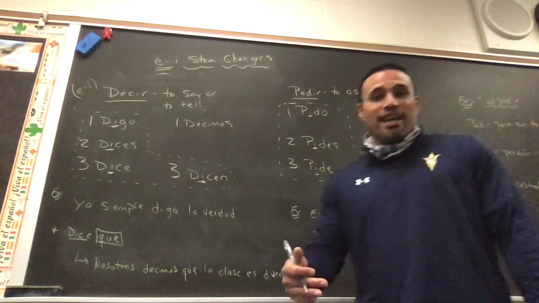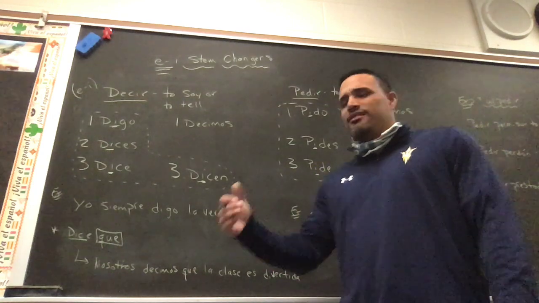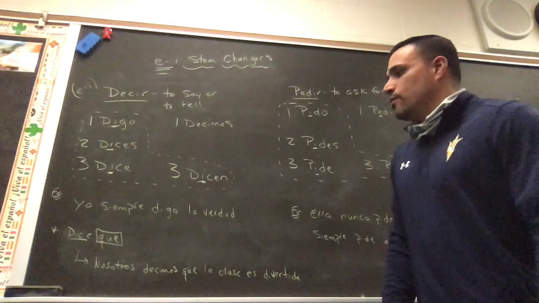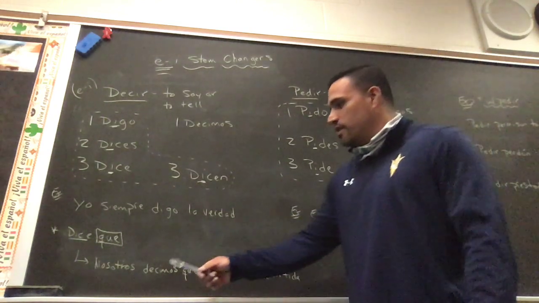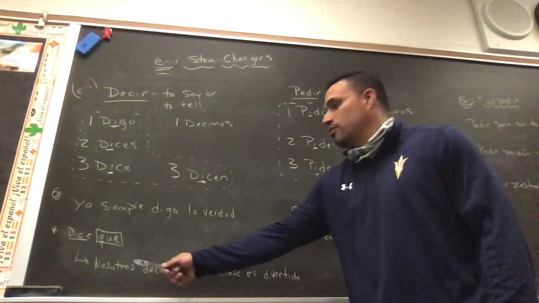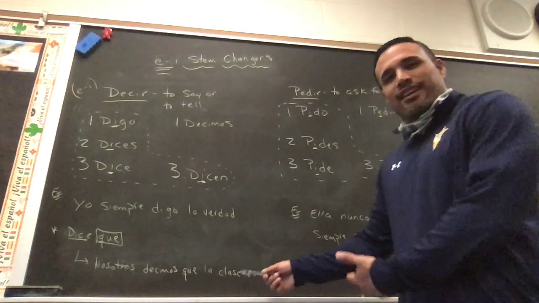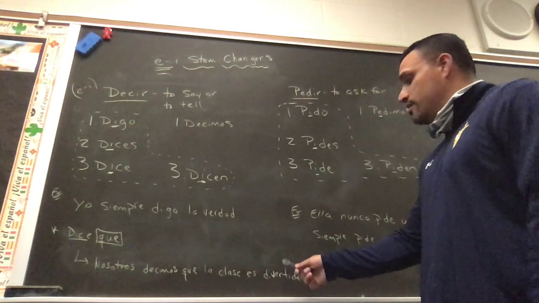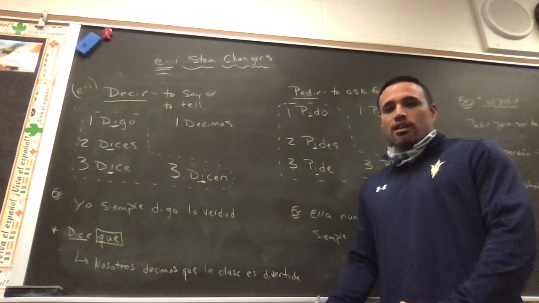Juan dice que el almuerzo está rico. The lunch is very good. Okay? So you're saying what other people say or what someone says. Decir que. Nosotros decimos que la clase, of course, de español es divertida, right? We say that Spanish class or the class is a lot of fun, okay? So it's the verb decir and then decir que.